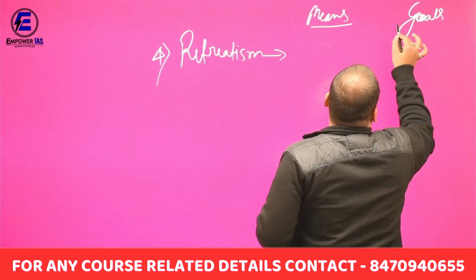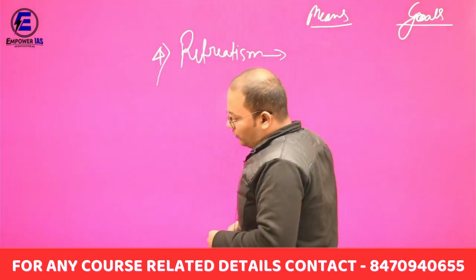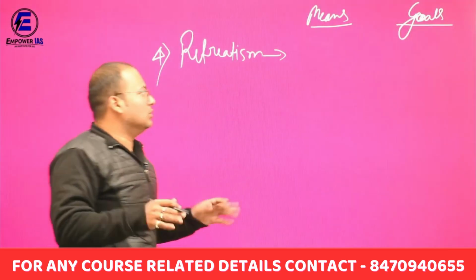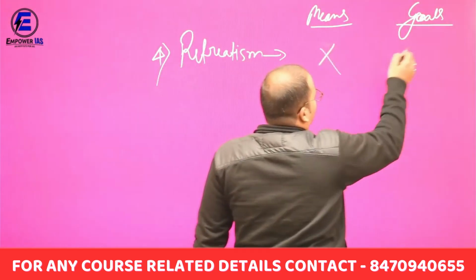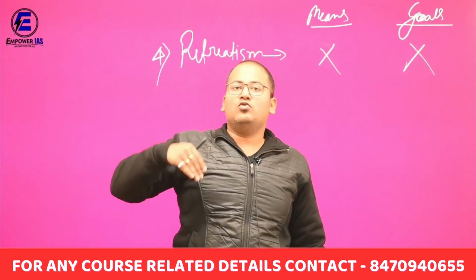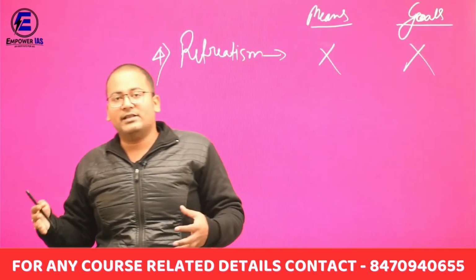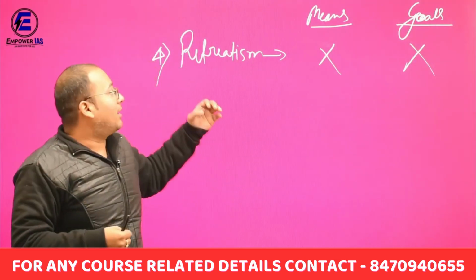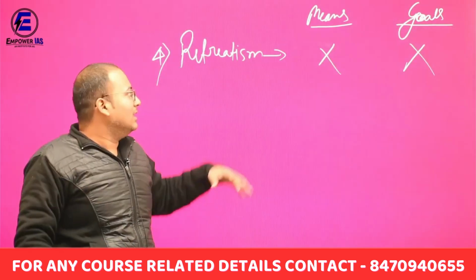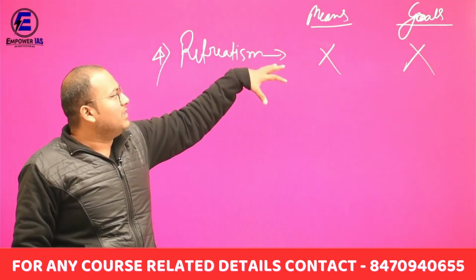They are those category of people who are avoiding both means and goals. They are much more influenced by means and goals. They want to get some goals in their life with the help of a right legitimate means, but by their nature they are abandoning their means and goals.